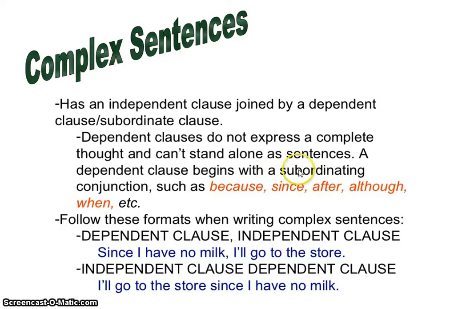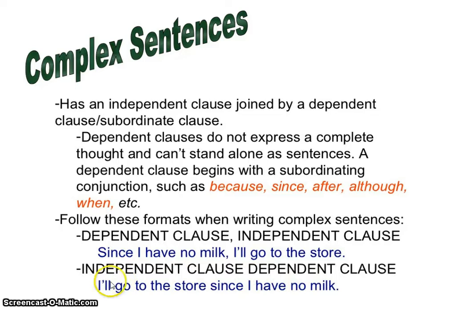So, complex sentences have a subordinating conjunction. So things like because, since, after, although, when, etc. So, they either follow these two formats, dependent clause and then independent clause, or independent clause, dependent clause. Now see, if you put the dependent clause first, you have to put a comma. So, since I have no milk, comma, I'll go to the store.